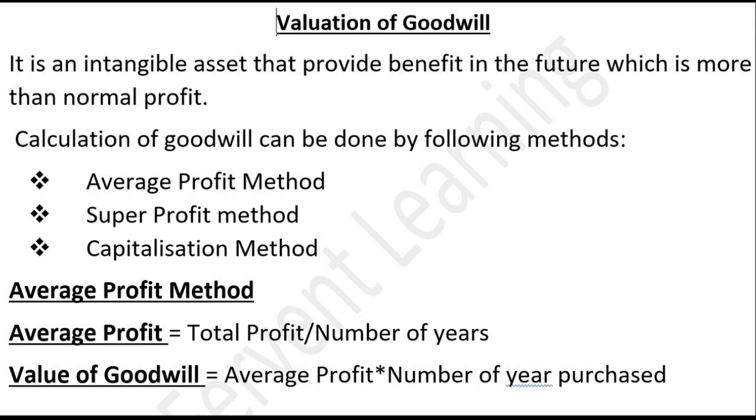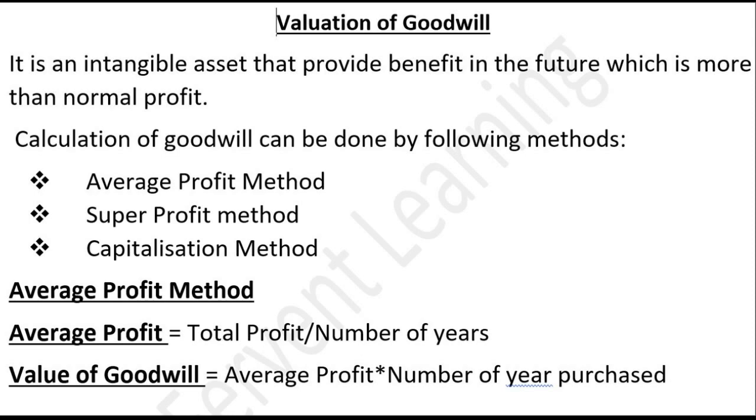Today we will learn how we can calculate the value of goodwill of a firm, which can be done by using the following three methods: average profit method, super profit method and capitalization method. Average profit method again can be solved in two different ways which we study today. So start with the formula of average profit method. Average profit is equal to total profit by number of years, and value of goodwill is equal to average profit multiplied by number of years purchased.